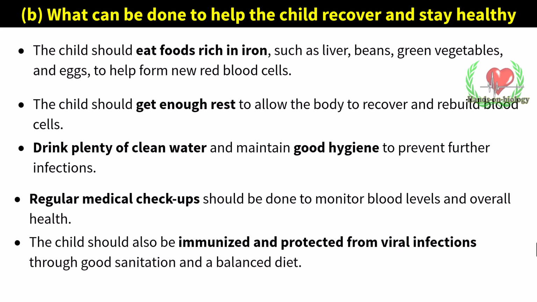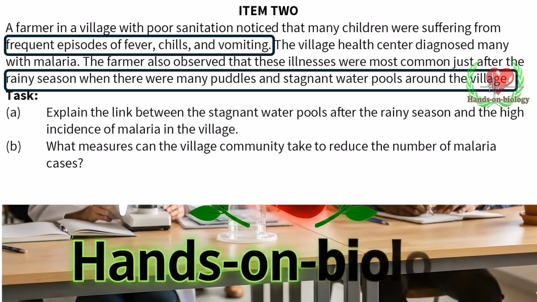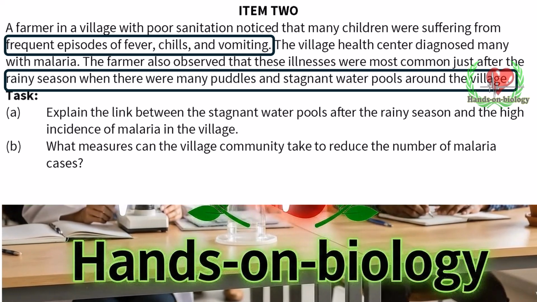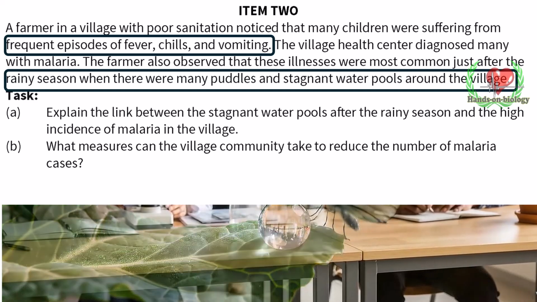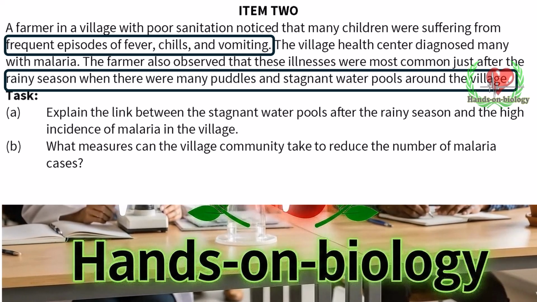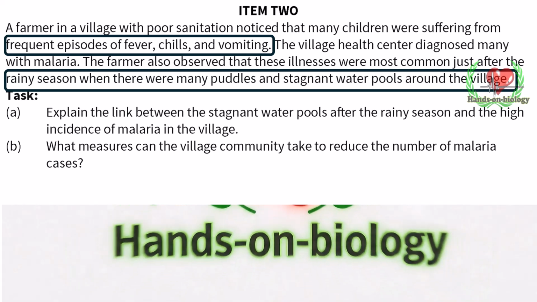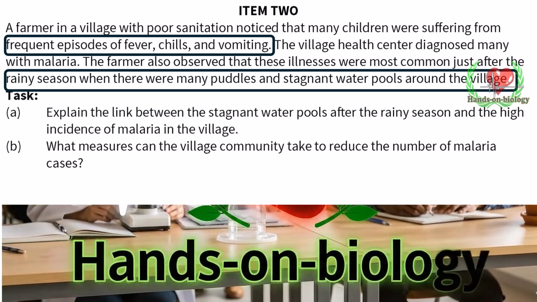A farmer in a village with poor sanitation noticed that many children were suffering from frequent episodes of fever, chills, and vomiting. The village health center diagnosed many with malaria. The farmer also observed that these illnesses were most common just after the rainy season, when there were many puddles and stagnant water pools around the village.